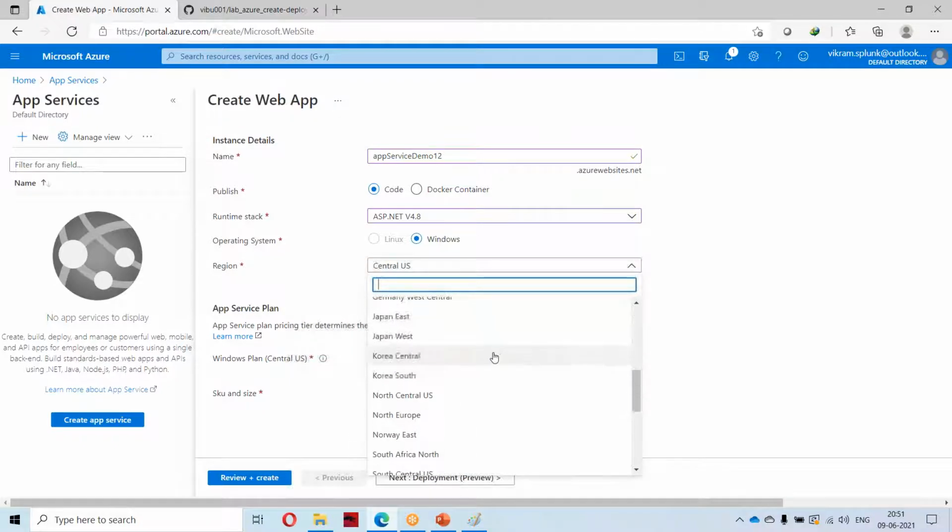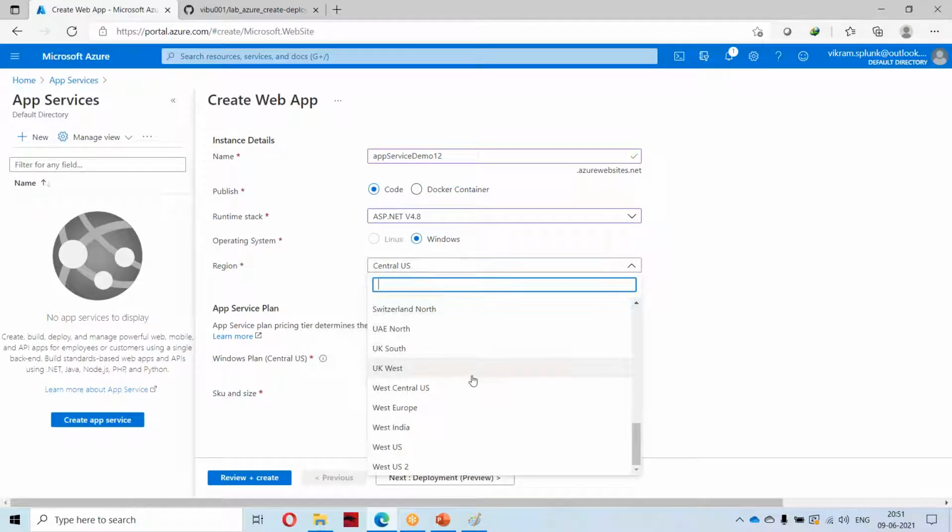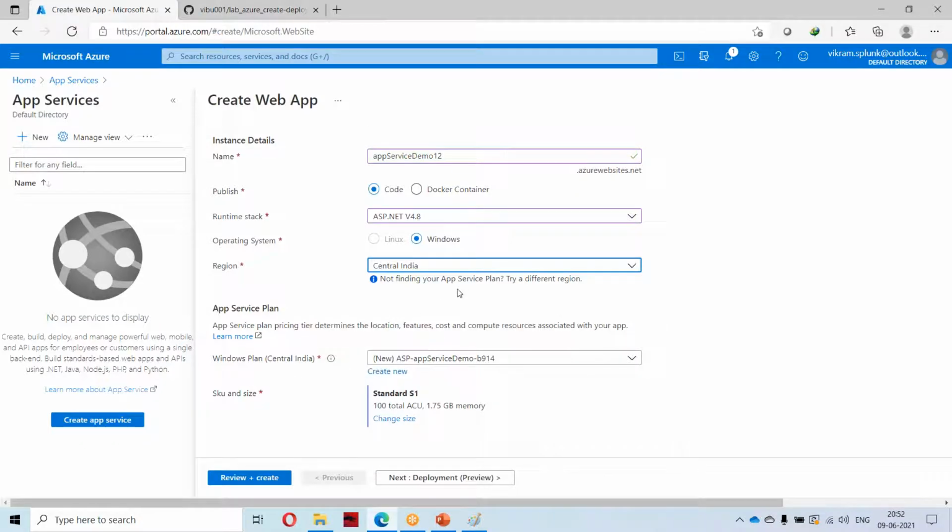Today I will select Asia Pacific, Central India. And there is a plan, a Windows plan. I will show this one again. For now, it will create a plan.